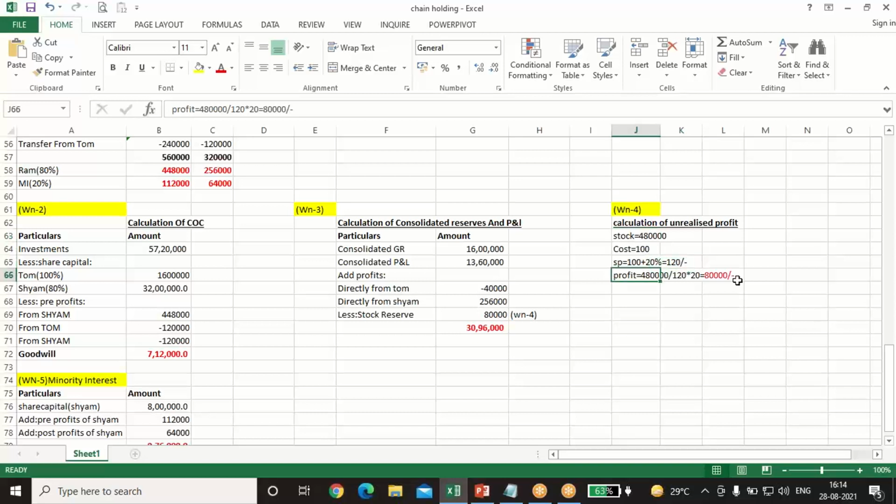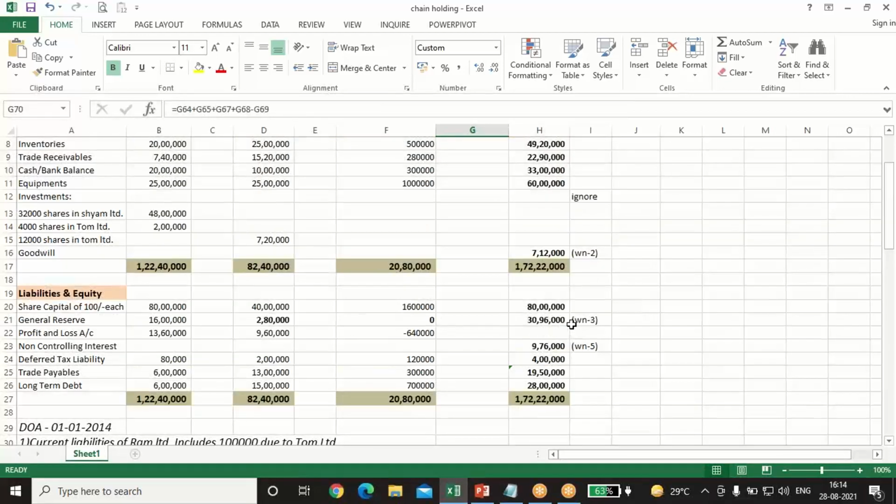We are calculating the profit, that's why doing into 20. It comes to 80,000. So we have to remove this unrealized profit effect, which is included in the stock of Sham Limited, so it will be reduced from the P&L also, because the entry is P&L account debit to stock. So less stock reserve 80,000. So consolidated reserves and surplus comes to 30,96,000.